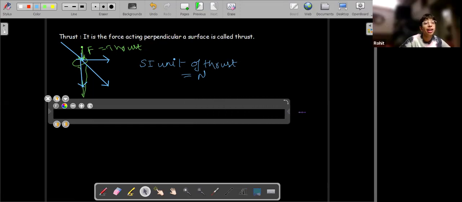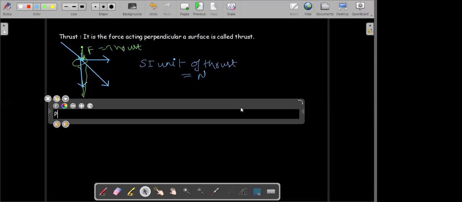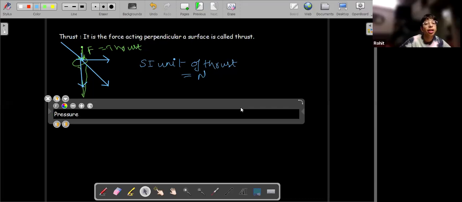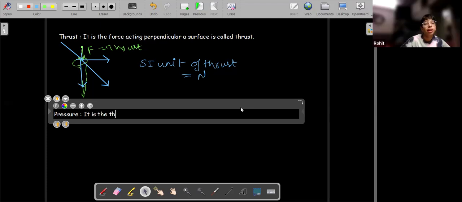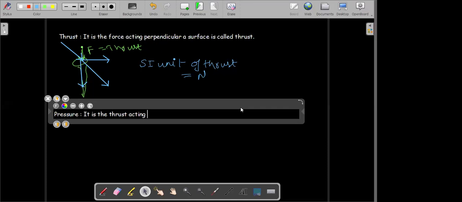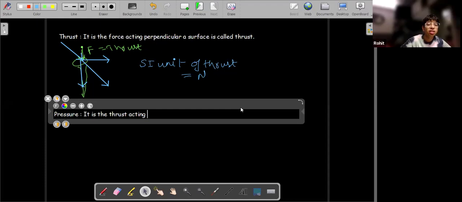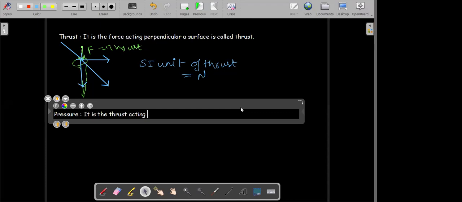Sir, pressure is the force acting per unit area. No, here we can say thrust acting per unit area. It's not the force, it is the thrust acting per unit area. Sir, isn't thrust and force similar? They are similar but not the same. That's what we are saying here. Only the perpendicular part of the force is the thrust.